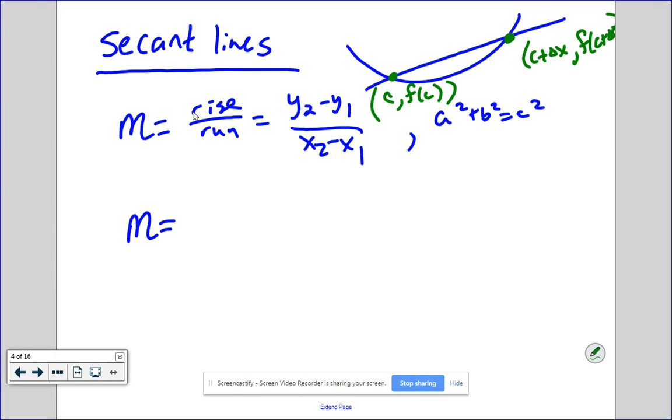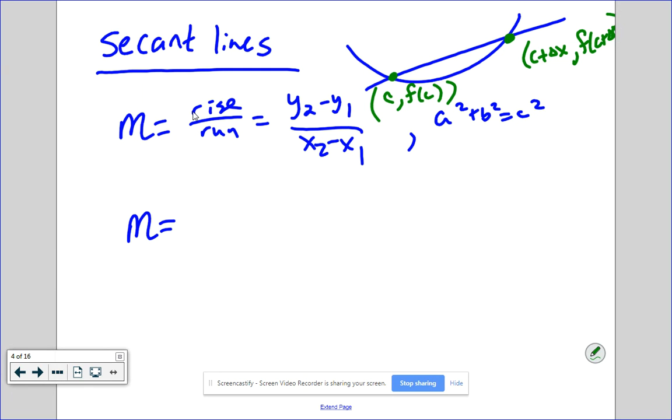So basically, what does delta x mean? Change in x. I don't know what that change in x is, because I don't know exactly where that line crosses. But I know what c is. C is a number. I don't know what c plus delta x is. That's where calculus comes in. I can mathematically calculate the change in x to help me figure out what that delta x is.